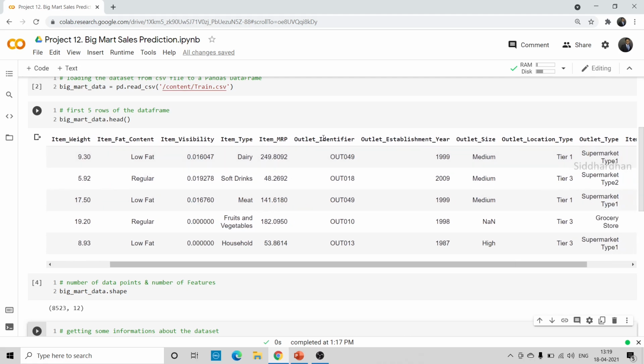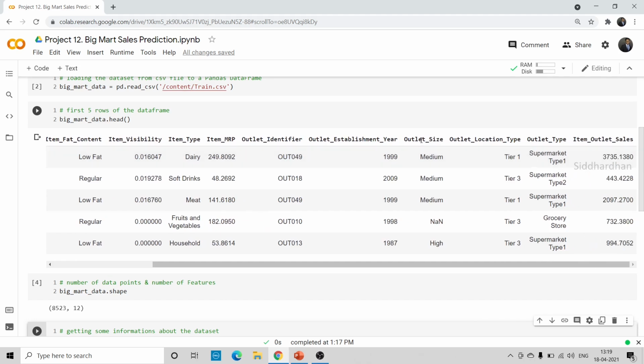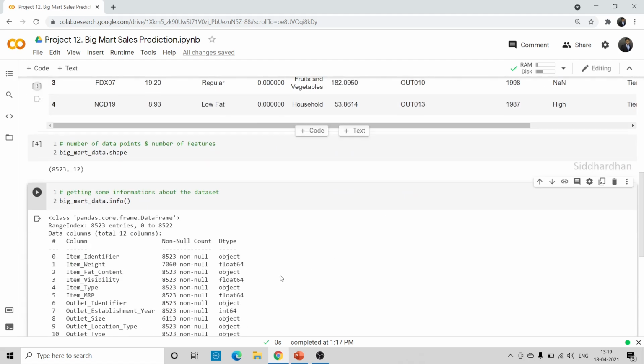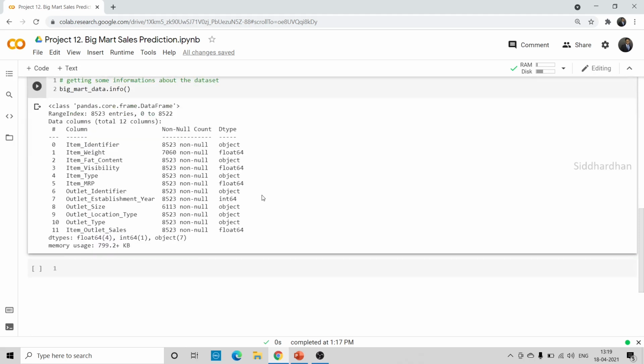It is similar for outlet identifier and outlet size, whether it is medium, high or small. We don't have numerical and discrete values, we have some classes. The same goes for tier 1, tier 2 and outlet type. So these are categorical values. Other than the numerical values, the others are categorical values.